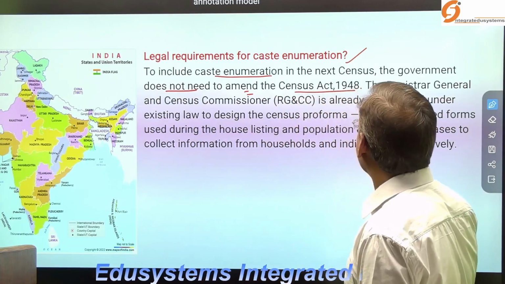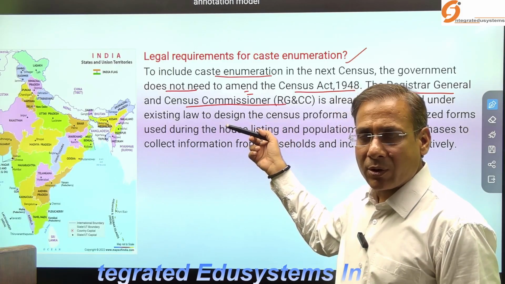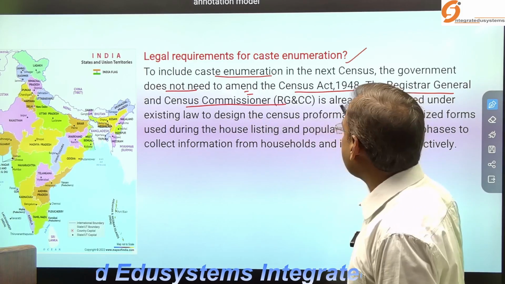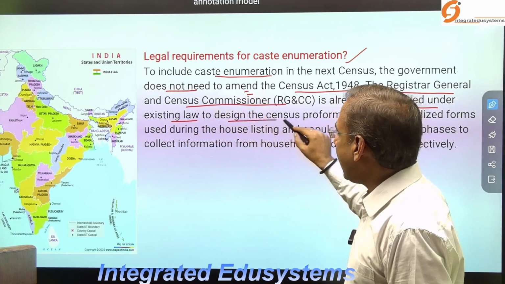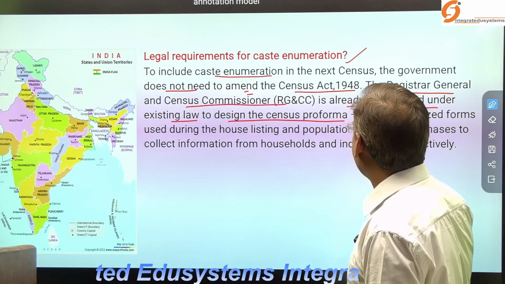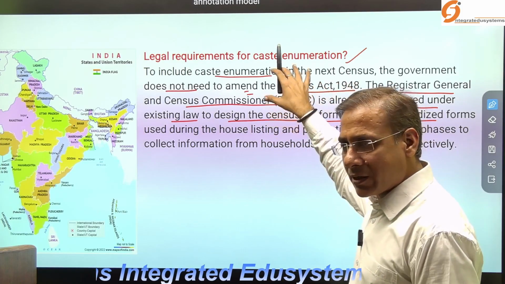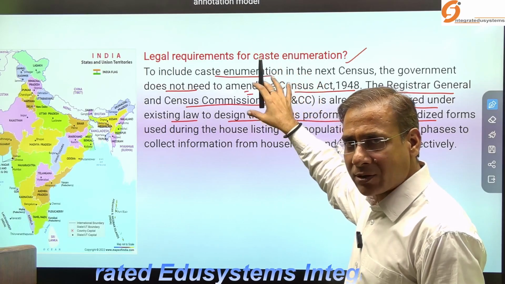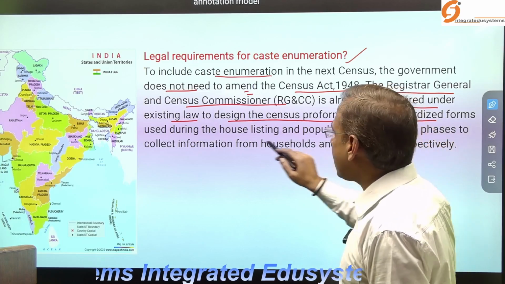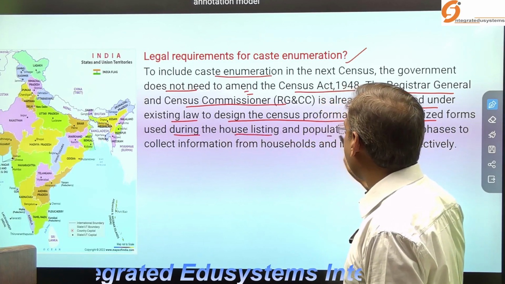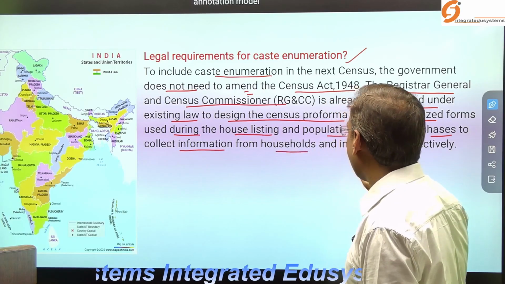Try to understand. The Registrar General and the Census Commissioner in the Ministry of Home Affairs are already empowered under the existing law to design the census pro forma. They have all the rights under this act. The standardized form is used during the house listing and population enumeration phase to collect information from households and individuals.